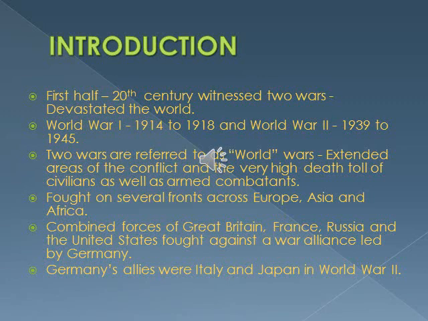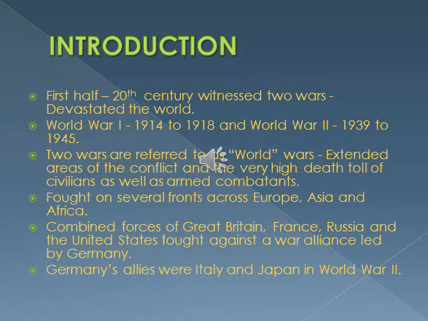The First World War was fought against Germany and its allied countries, and the Second World War was also fought against Germany and its allied countries. In World War II, the allied countries of Germany were Italy and Japan.